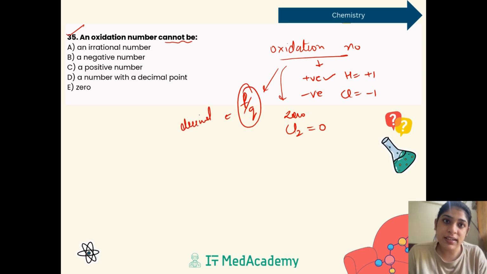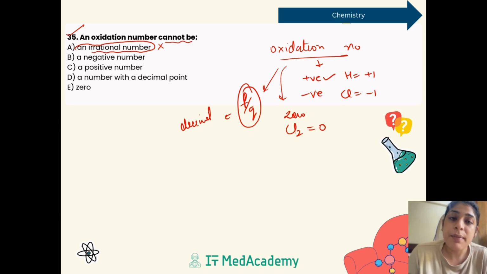Only under certain conditions some of the elements exist in this. For example, we have some iron oxides. In some cases they show decimal, or fractional, oxidation states, right? But an irrational number can never be an oxidation number, like pi, 3.14 or whatever. But a fraction can exist.